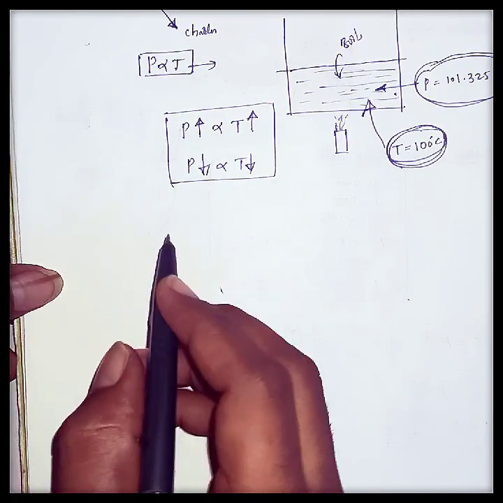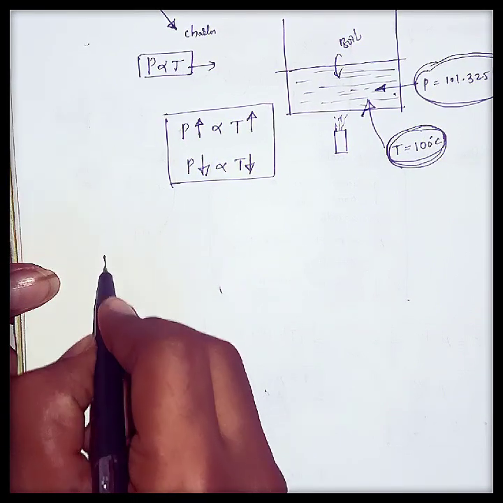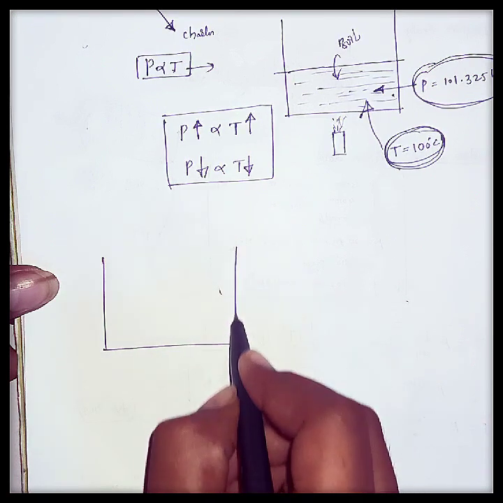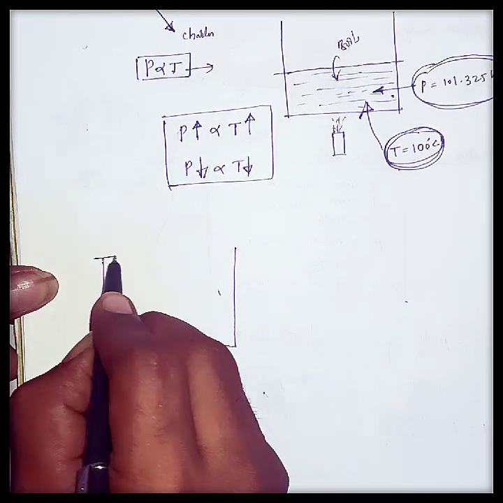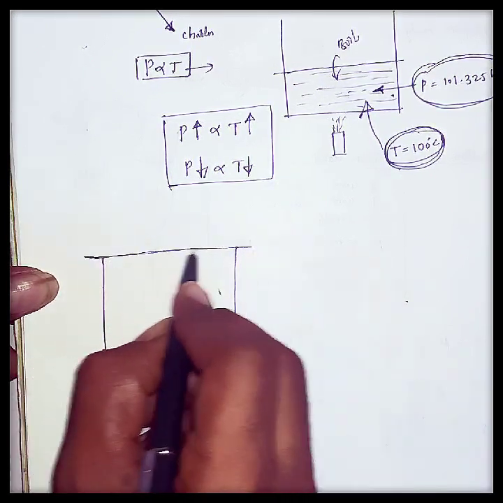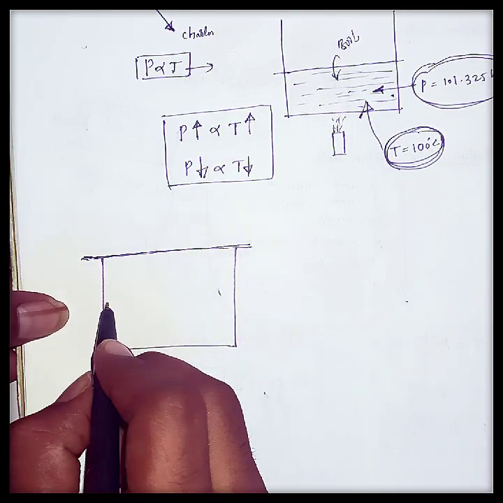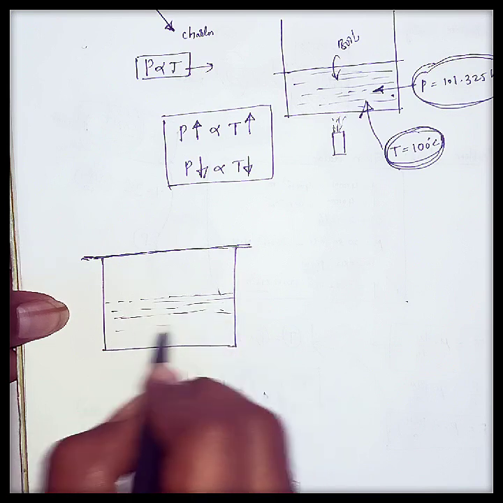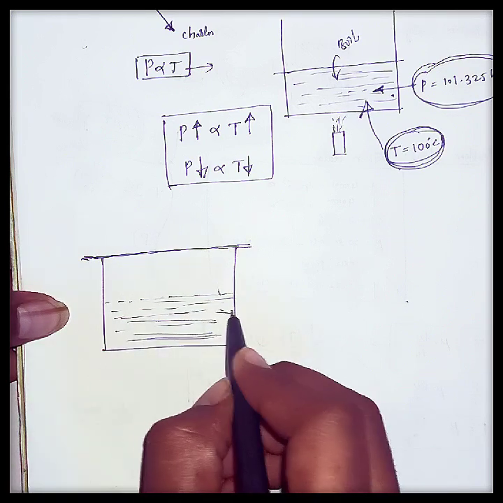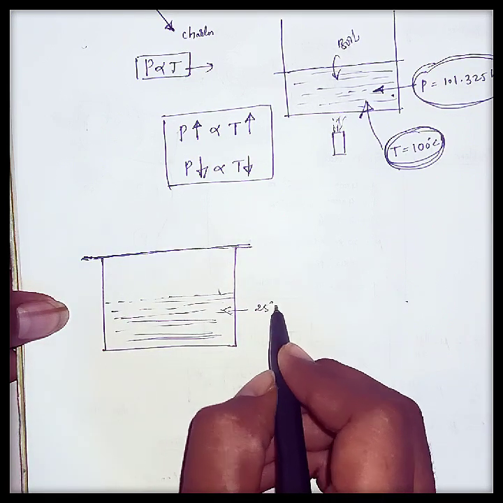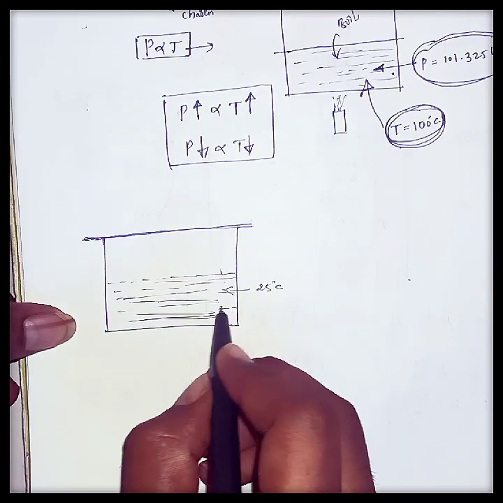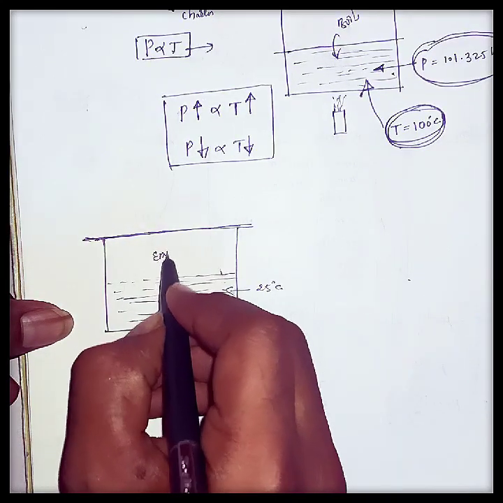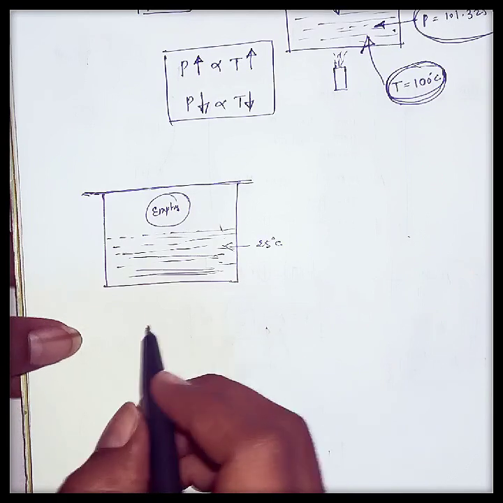To understand vapor pressure, I want to take some water in a container. That container should be a closed one, and I will take water up to this point. Let us consider the water temperature to be 25 degrees or 30 degrees, whatever it may be, and this is the empty space.